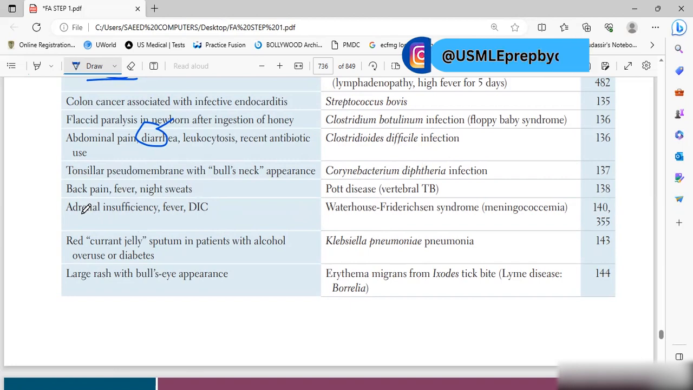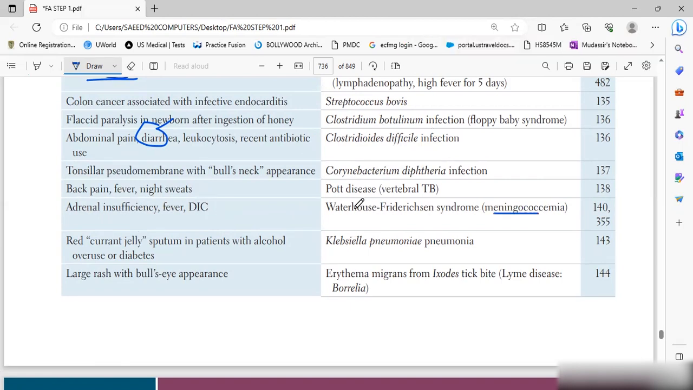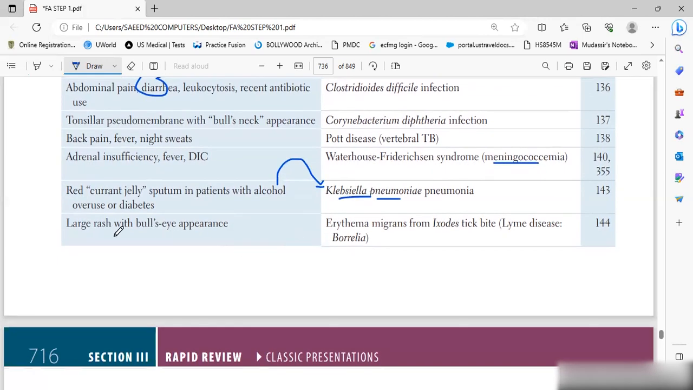Adrenal insufficiency, fever, DIC: that is meningococcemia. Red currant jelly sputum in a patient who is an alcoholic or diabetic: this is Klebsiella pneumoniae. So for alcoholic, you remember with club, in the club you eat alcohol. Then a large rash with bull's-eye appearance, also we can say target appearance.